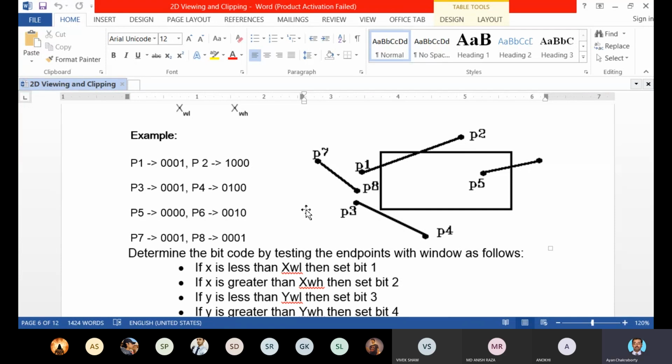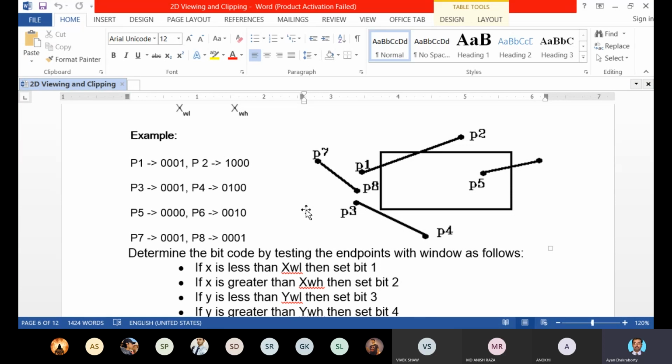So for these two endpoints, as you can see, no such bits are there where one is in the same position. In these two endpoints, P3 and P4, the region codes are 0001 and 0100.